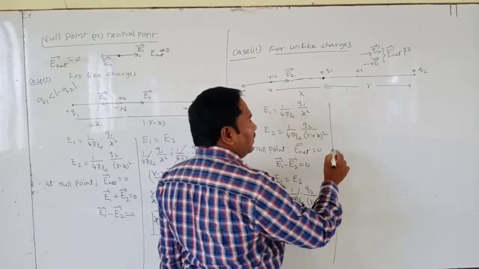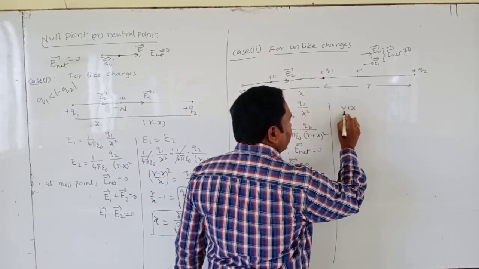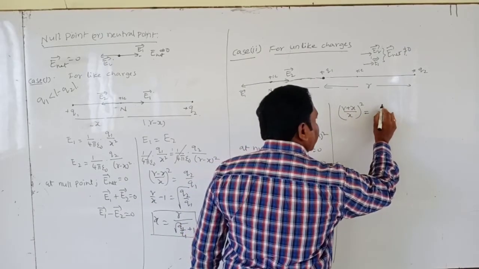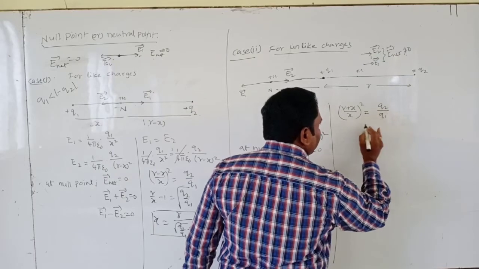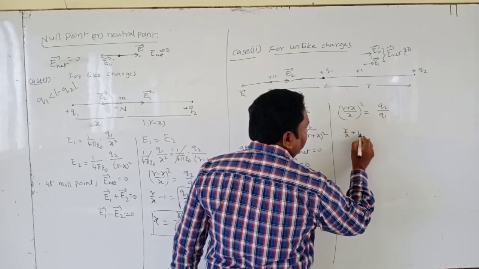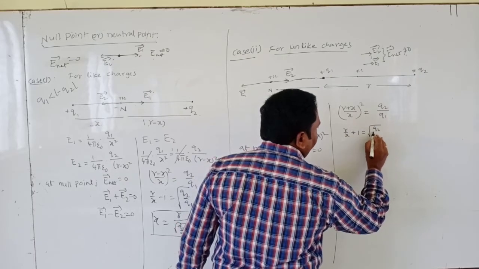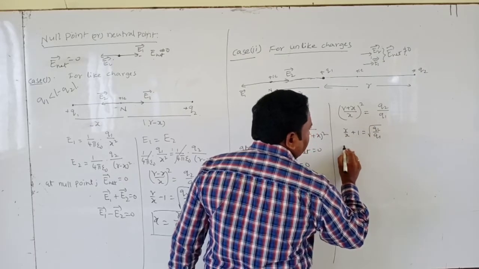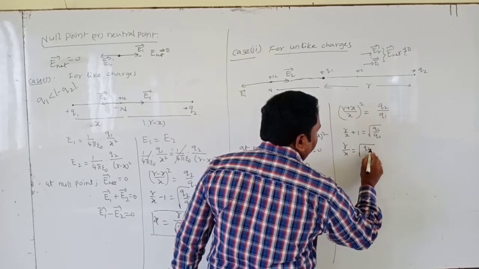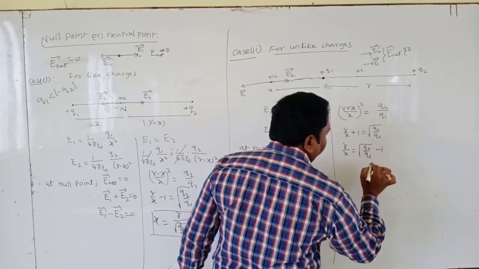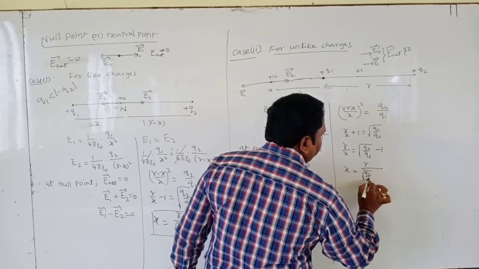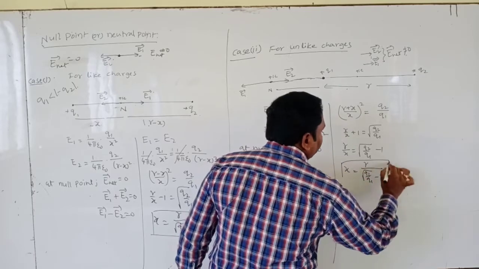Now (r plus x) by x whole square is equal to Q2 by Q1. Taking the root, r by x plus 1 is equal to root over Q2 by Q1. So r by x is equal to root over Q2 by Q1 minus 1, so x equals r by (root over Q2 by Q1 minus 1).